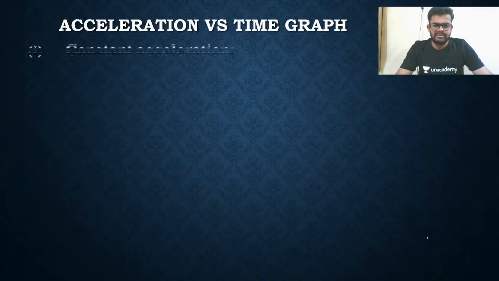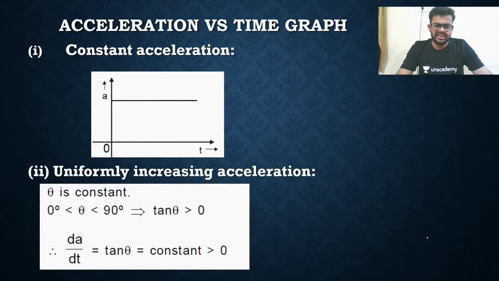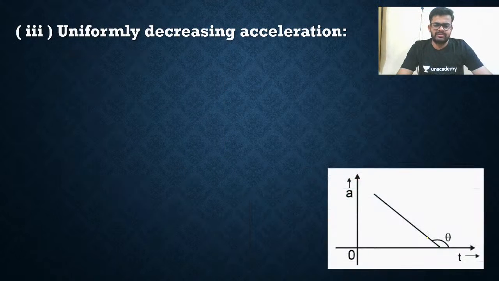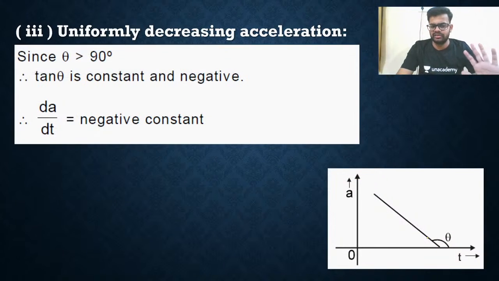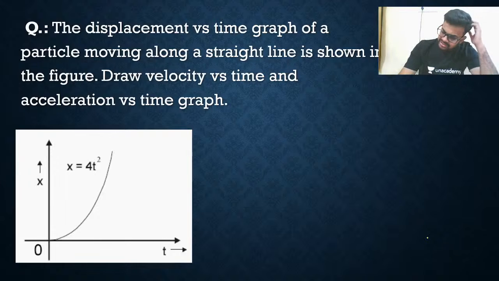Now the acceleration time curve. If acceleration is constant, you will get a curve like this. If acceleration is uniformly increasing, it is a function of time, so you'll get a curve like this. Anyhow, this thing will not be asked in NEET. Such a type of curve you will never get, so no need to talk about that. Let us discuss this question.